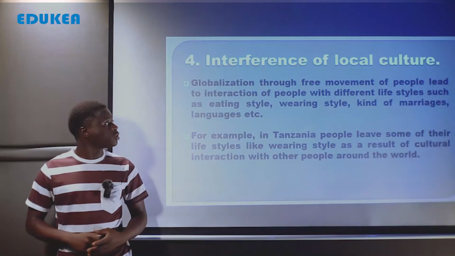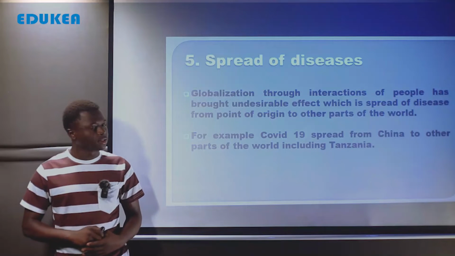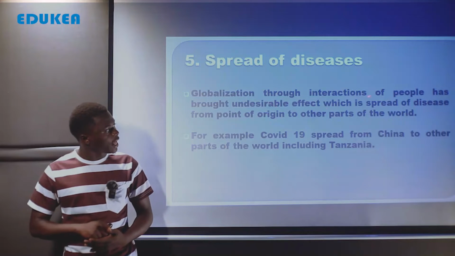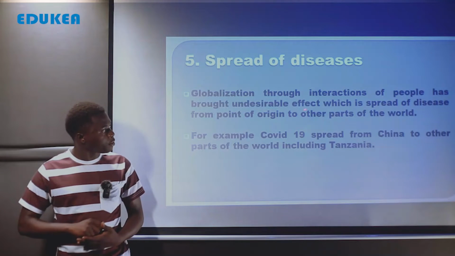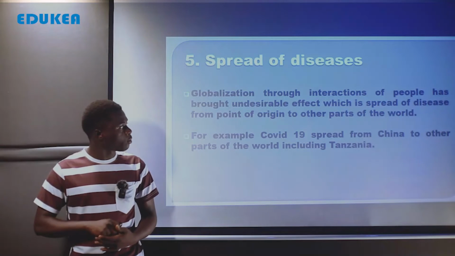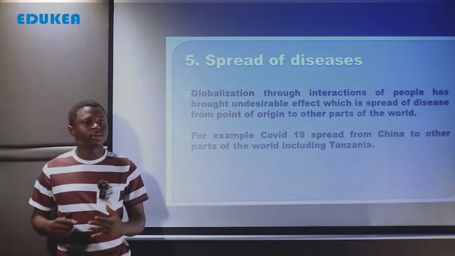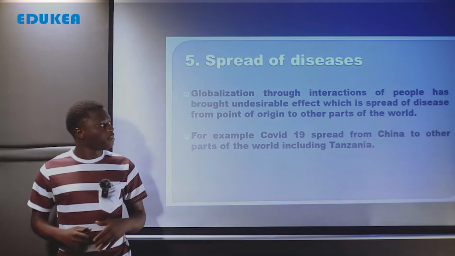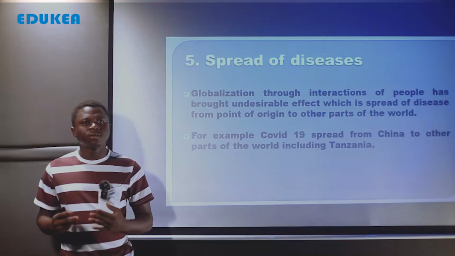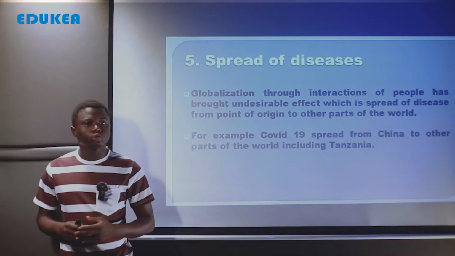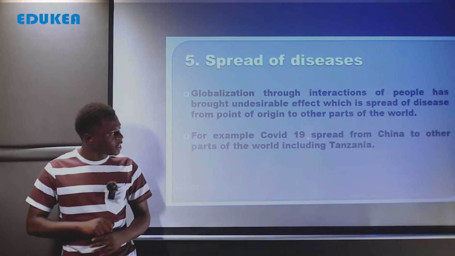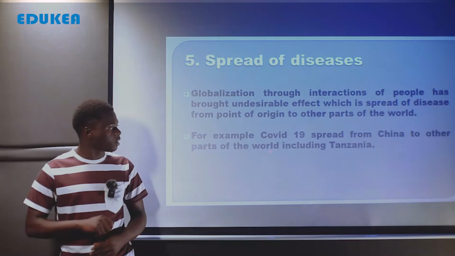Also, spread of disease, kwamba kusambaa kwa nini? Kwa magonjwa. Globalization through interaction of people has brought an undesirable effect which is spread of disease from point of origin to other parts of the world. Sasa globalization hii kupitia interaction of people, mwingiliano wa watu, imeleta hii undesirable effect ya spread of disease. Kunakuwa na spread of disease, yani kusambaa kwa magonjwa kutoka place of origin to other parts of the world. For example, COVID-19 spread from China to other parts of the world including Tanzania.